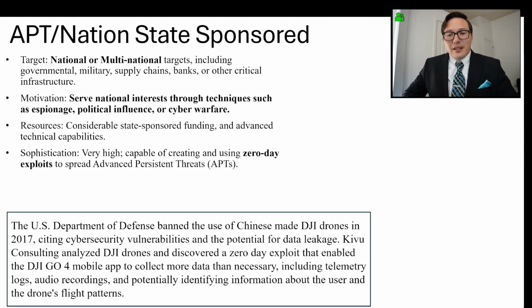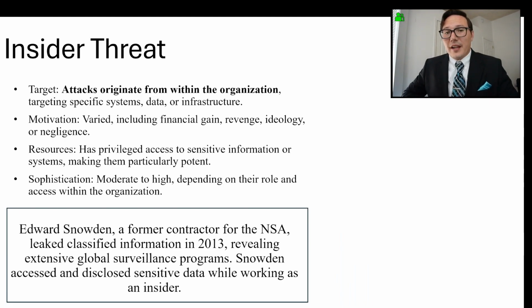In 2017, the U.S. Department of Defense banned the use of the Chinese-made DJI drones that they had purchased, citing Kivu Consulting's analysis revealing the zero-day exploit that enabled the DJI Go 4 mobile app to collect multiple data points that were more than necessary, including telemetry logs, audio recordings, and potentially identifying information about the user and the drone's flight patterns. Next up, we have our insider threat actor.